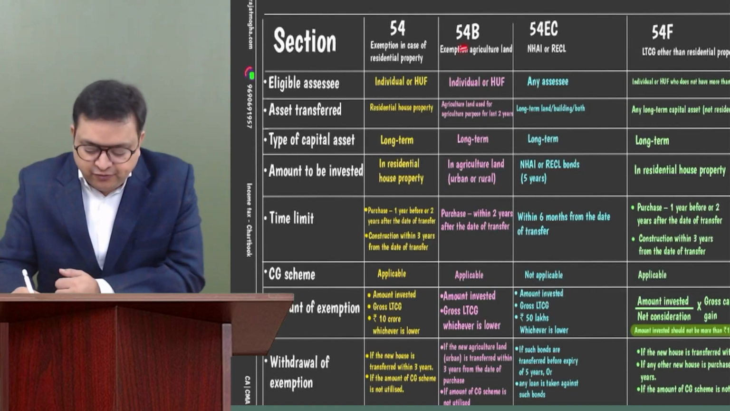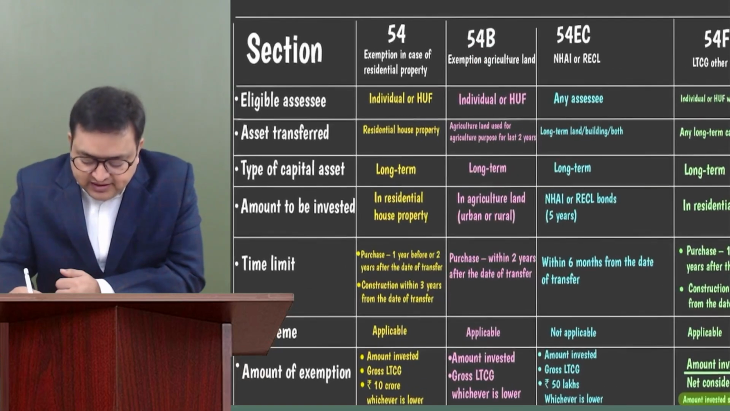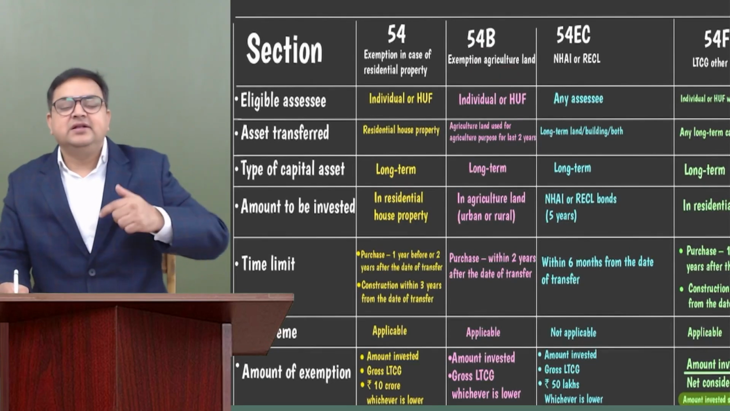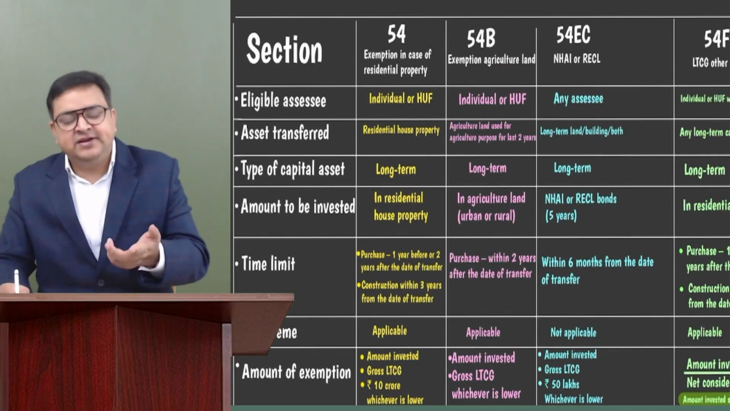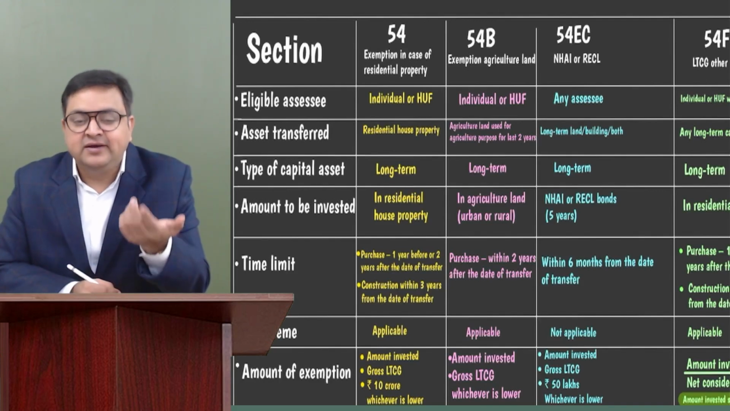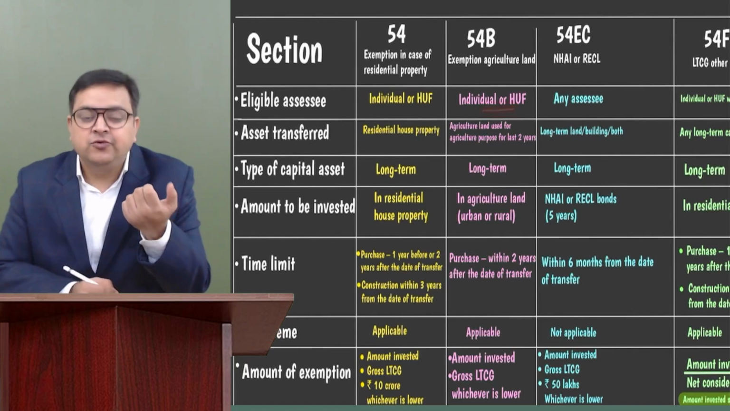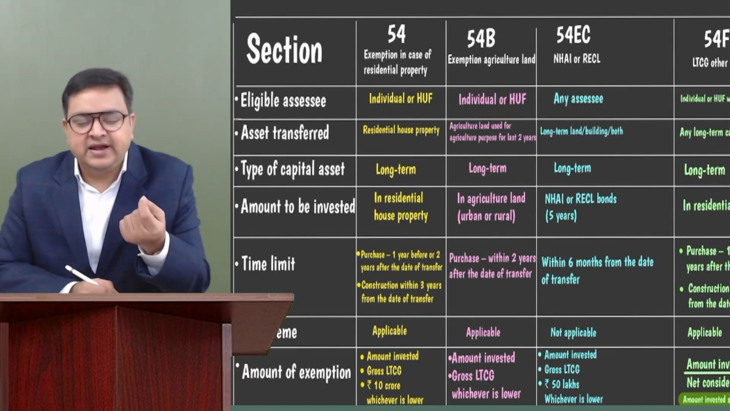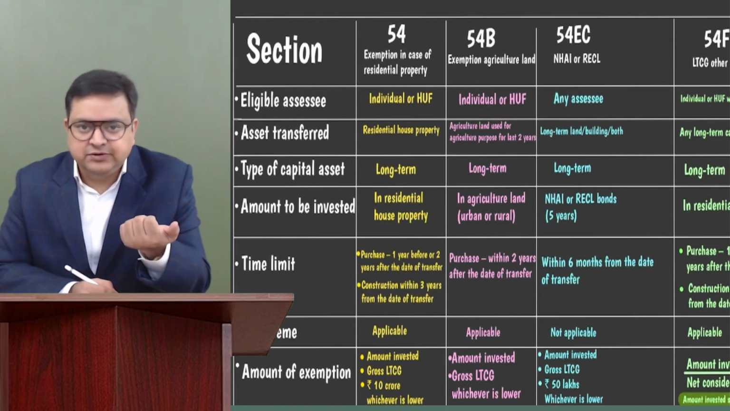Correct? 54B. 54B is on agriculture land. Whenever the agriculture land is transferred, obviously it's urban agriculture land, because if rural agriculture land is transferred, there would be no capital gain. So if the urban agriculture land is transferred, and the assessee is an individual or HUF who was using this agriculture land for at least the last 2 years for agriculture purpose,